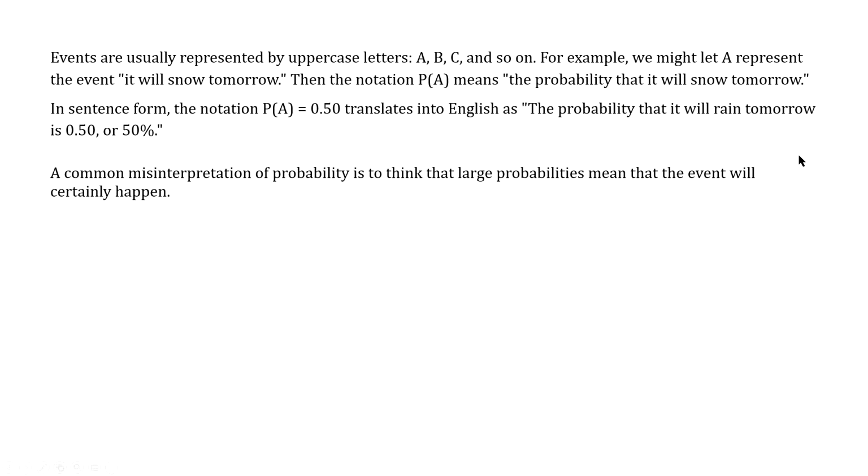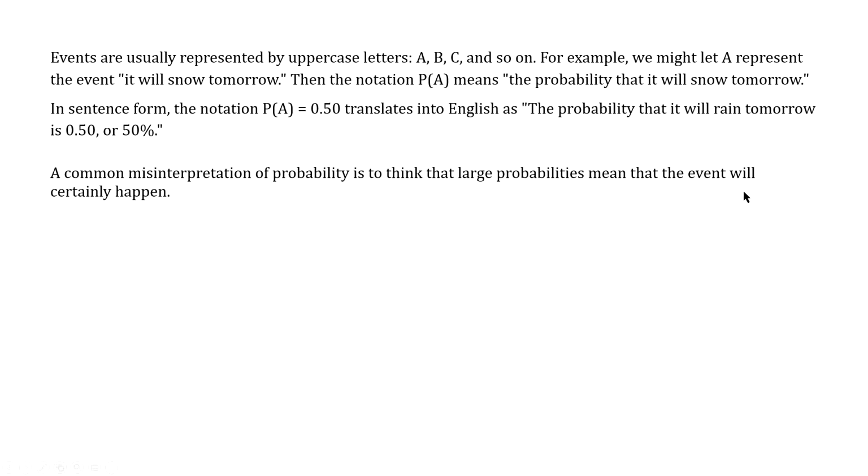When we see notation, we're going to see a lot of P, parentheses A, P, parentheses B. The events are always represented with uppercase letters. So if we talk about the event that it will snow tomorrow, that's going to be event A. If we're talking about it will rain tomorrow, then that'll be event B. So when you see P and then A in parentheses, that means we're talking about the probability that it will snow tomorrow. Usually the A's and B's are identified even before you start talking about the probabilities.